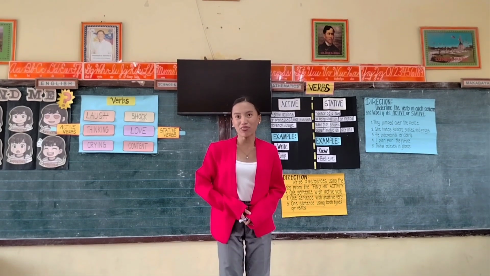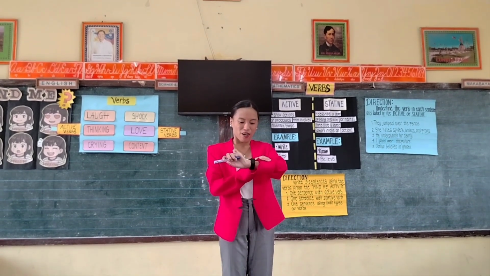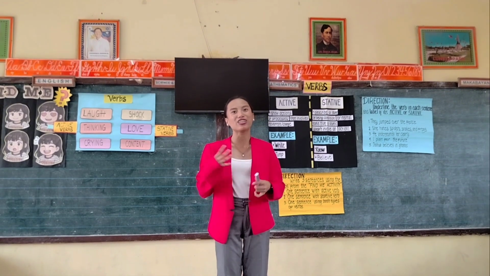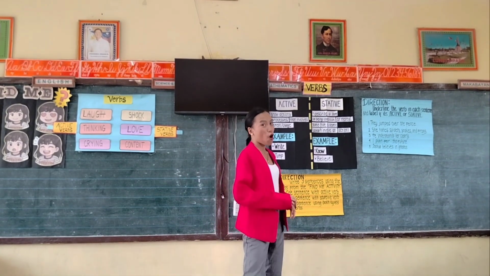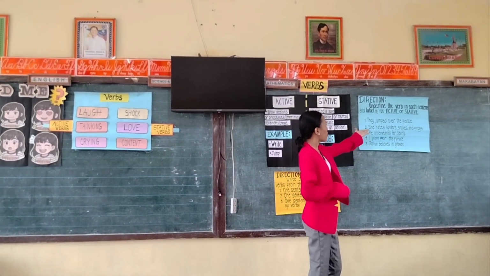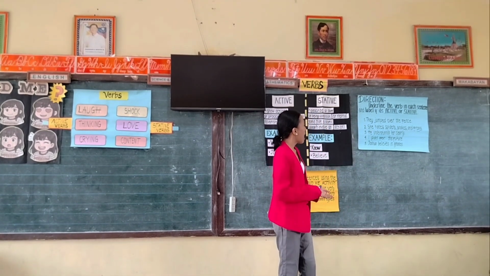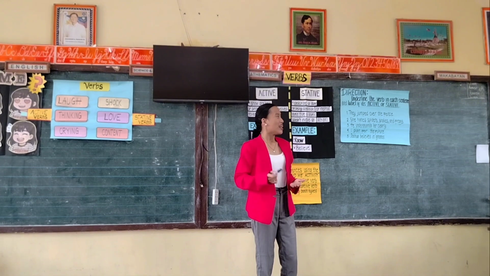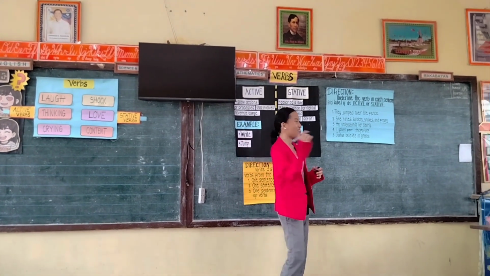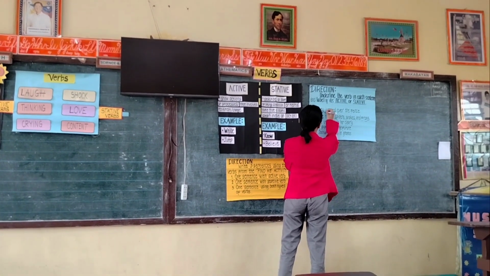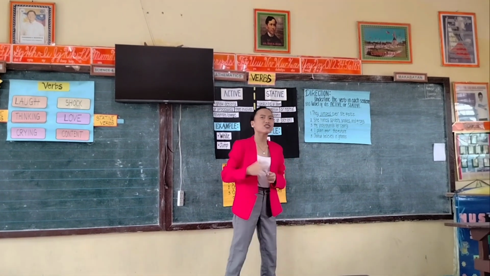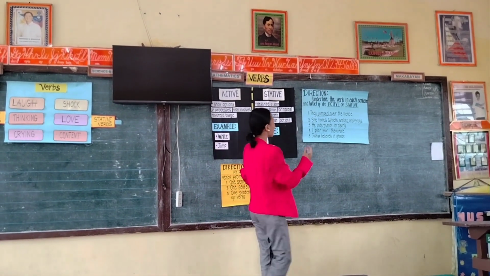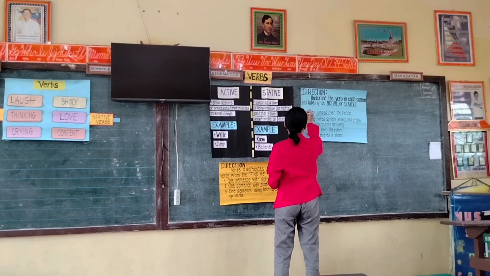So you have 10 minutes to finish. 5, 4, 3, 2, 1. Okay, time's up. Exchange your paper with your seatmates. So now, let's go over the answers. Number 1, please read. They jump over the fence. What do you think is the verb? That's right. The verb in the sentence is the word jump. Is jump active or stative? That's right. It is an active verb.